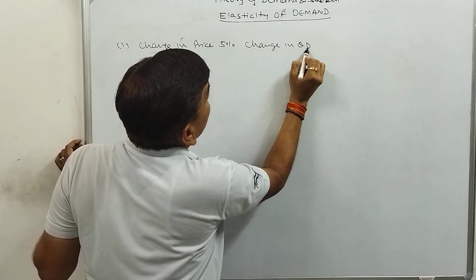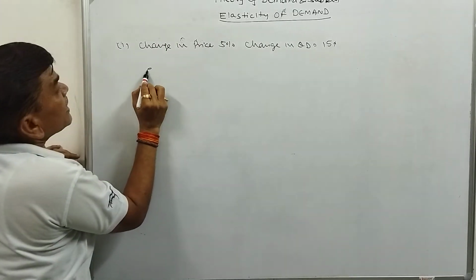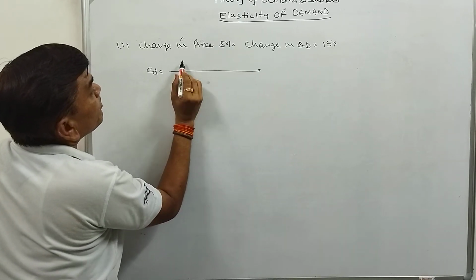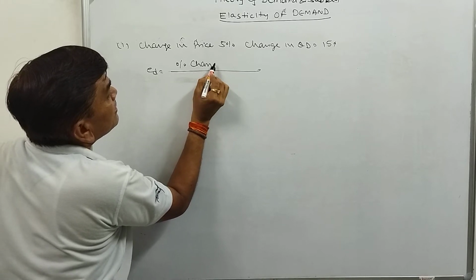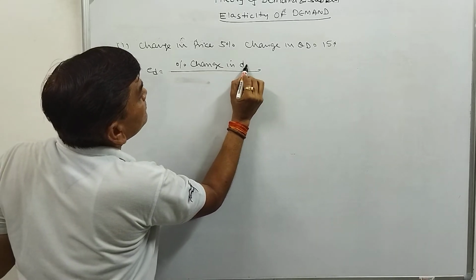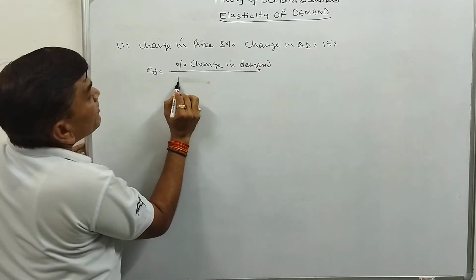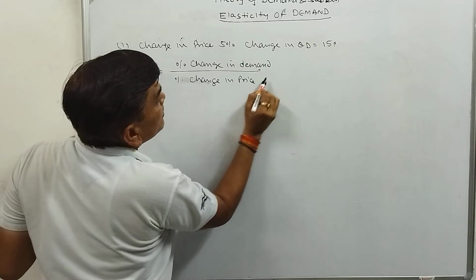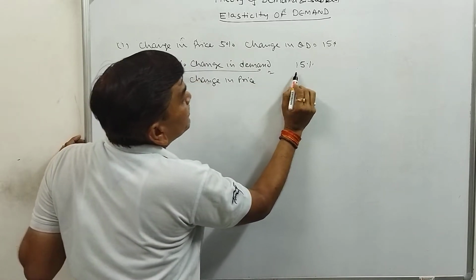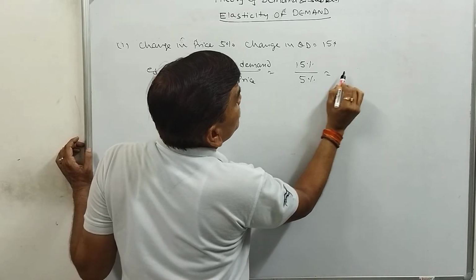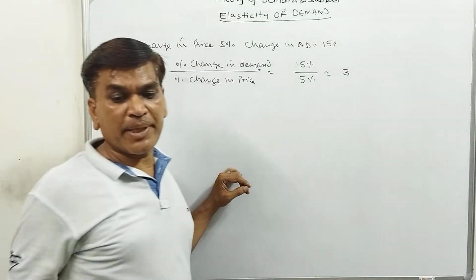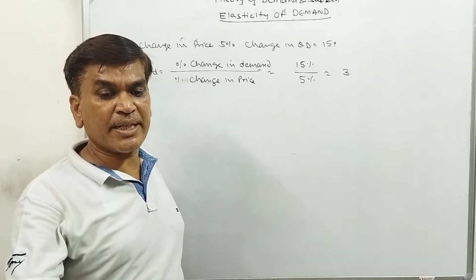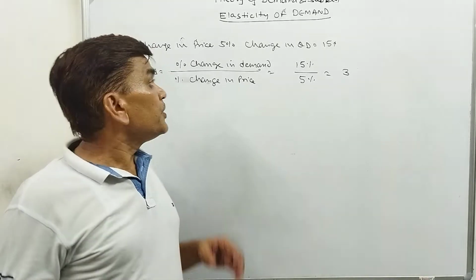The elasticity of demand is equal to the percentage change in demand divided by the percentage change in price. So the change in quantity demanded is 15% and the change in price is 5%. So the elasticity of demand will be 3. It's very simple to calculate. If you have this type of question in your examination, you can solve it.